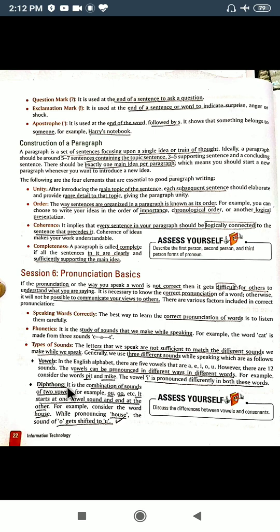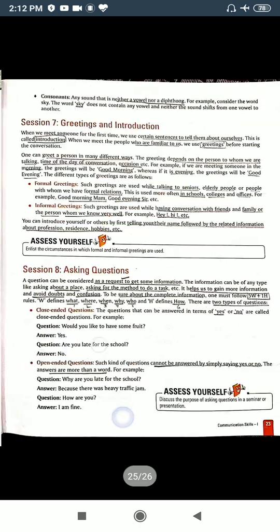Now diphthong: this is actually a combination of sounds of two vowels. In some words we find that two vowels come together, like o and u. When we start from one vowel and shift to another vowel, our pronunciation should also shift from one vowel to another, like house. From o we are shifting to u. Okay, so we must take care of this thing also.